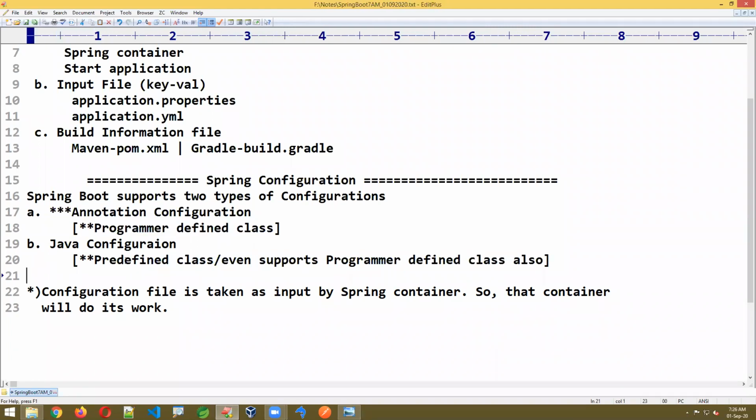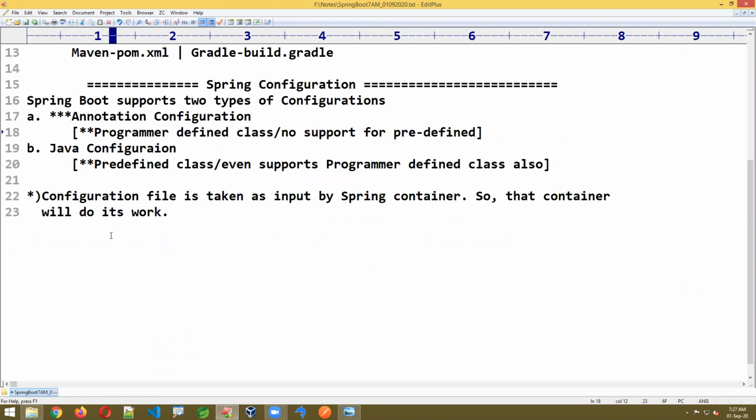Annotation supports only programmer defined classes, with no support for predefined classes, because if you want to write the annotation, you should have the .java code. I'll explain some examples, and you will understand clearly. In an interview they may ask a question like this, when to use what configuration, that's why I gave this point. I'll show a few examples, and you will understand.